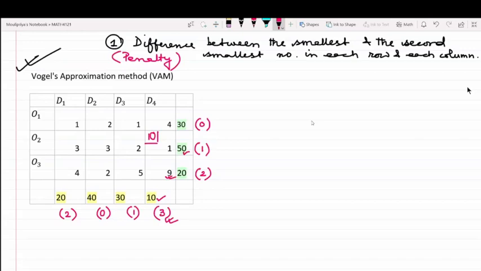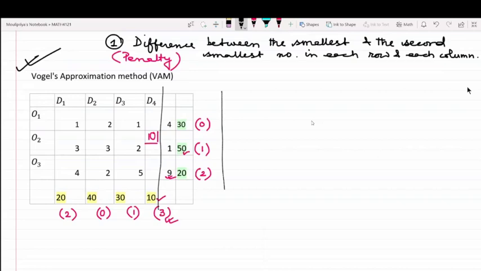Am I okay with this? The logic behind choosing the penalty and allocating: we are actually negating, removing the 9, so that nothing can ever be allocated to the position 9. So once this 10 gets allocated over here, nothing more can be allocated to D4, so we can basically strike out D4. Okay, are we okay till this step?